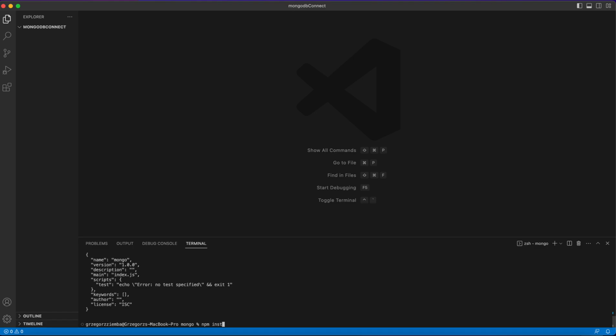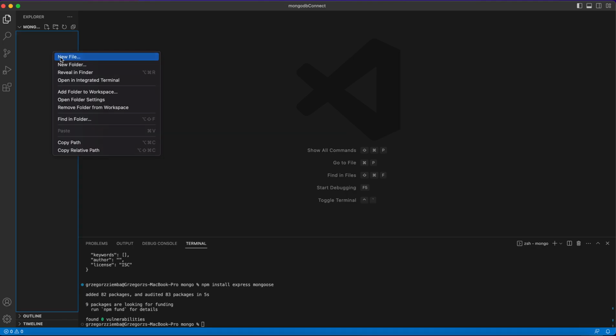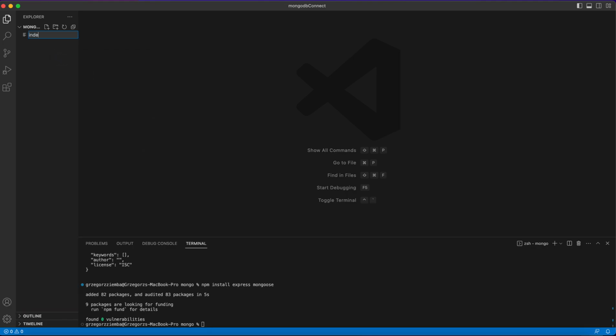So npm install express, because we'll make some routes from that, and also mongoose to connect easily to our database.